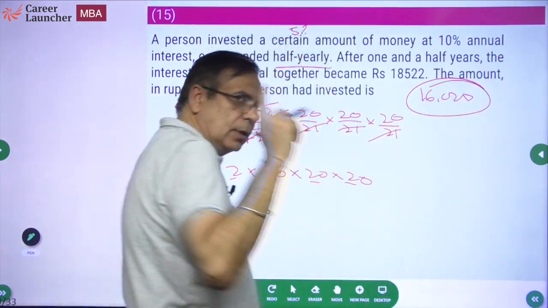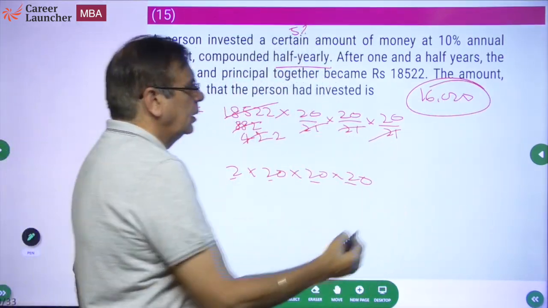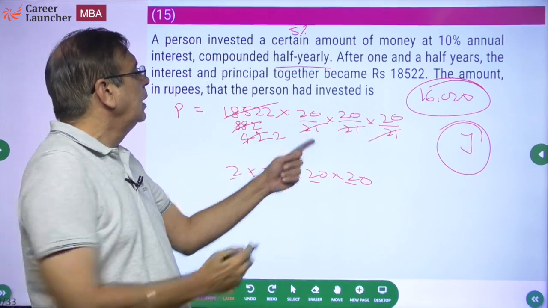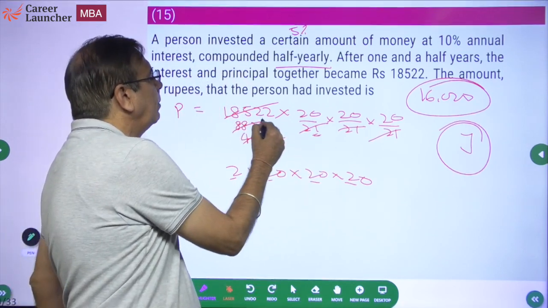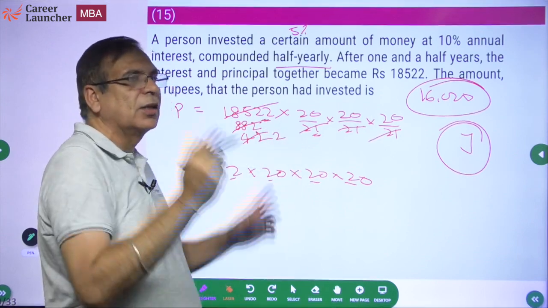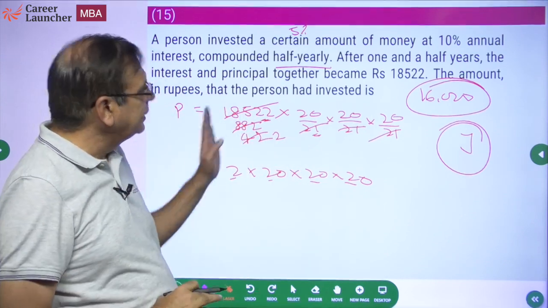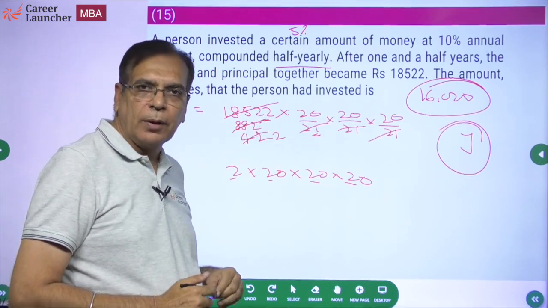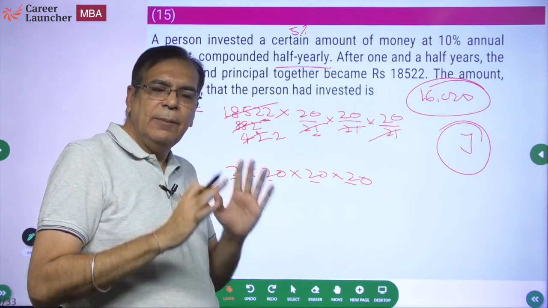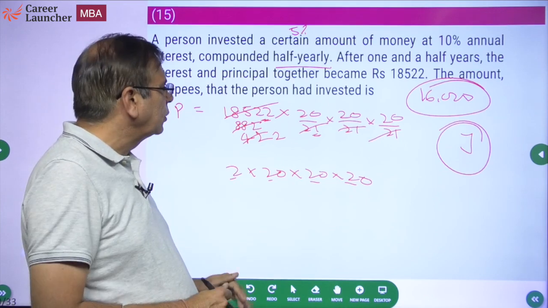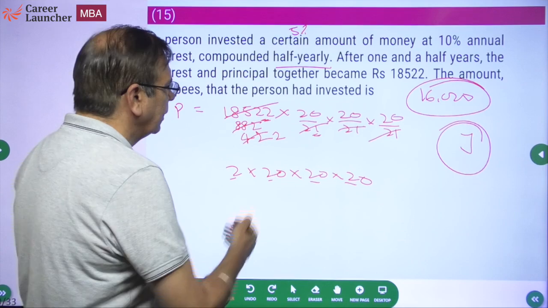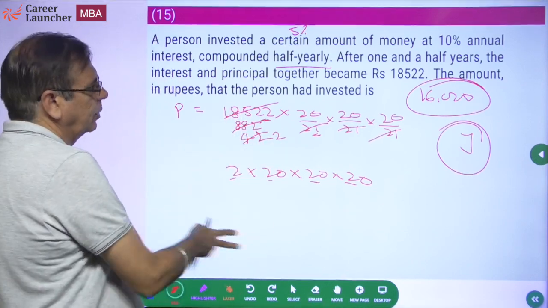Now this is something you need to always remember. The basic jugaad here is the calculator, but even if you are calculating, please remember the denominator has to be a factor of the numerator. Otherwise, you will not get an integral value. If we do not get an integral value, that is not going to happen. The answers are typically going to be integers, so don't waste your time checking whether it is a multiple. Straight away check, eliminate choices and mark the answer.